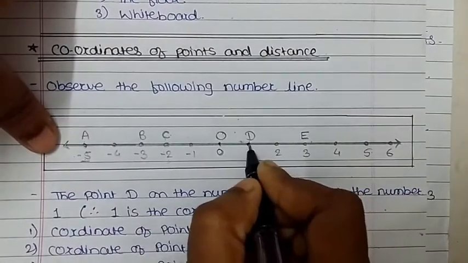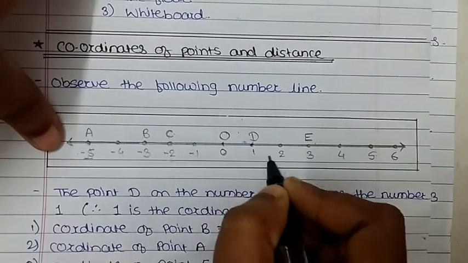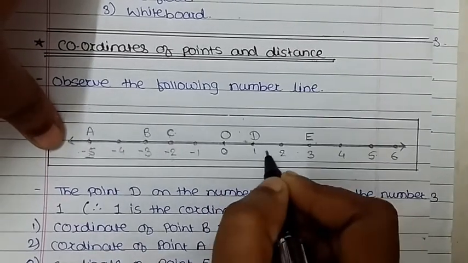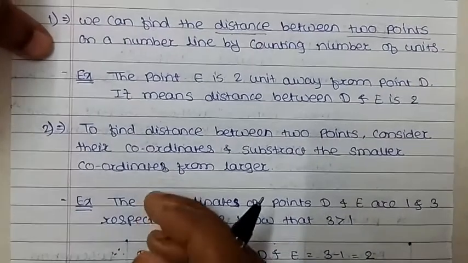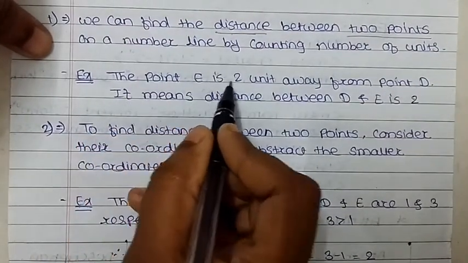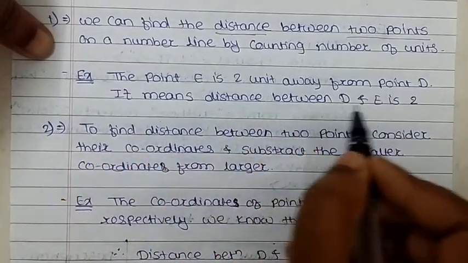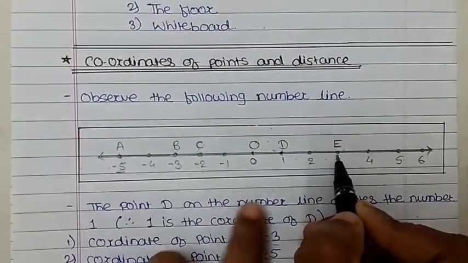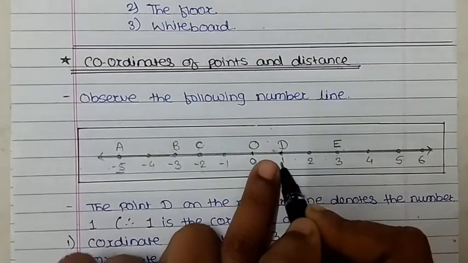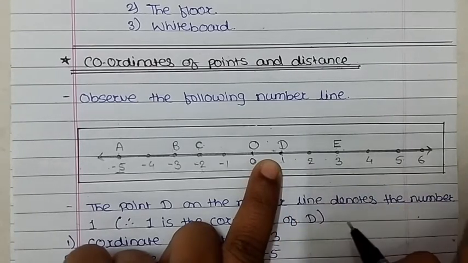Consider point D and consider point E. In between, how many units are there? That is 1 and 2. So the distance between D and E is 2. For example, point E is 2 units away from point D, that is 1 and 2. So the distance between D and E is 2. Clear?